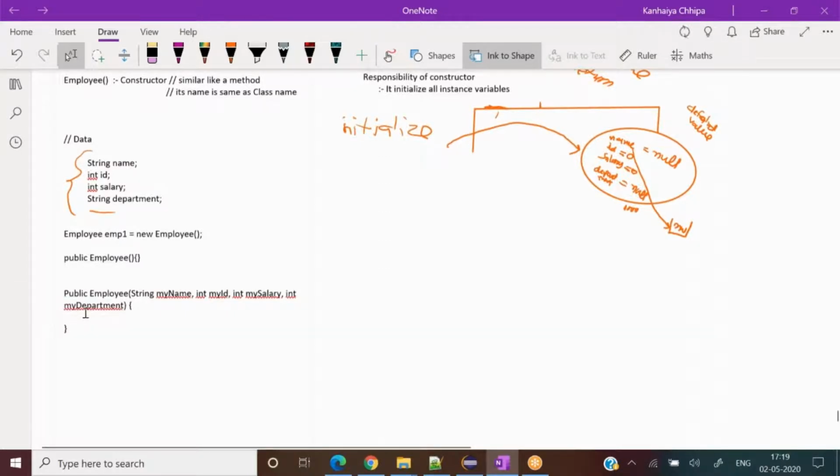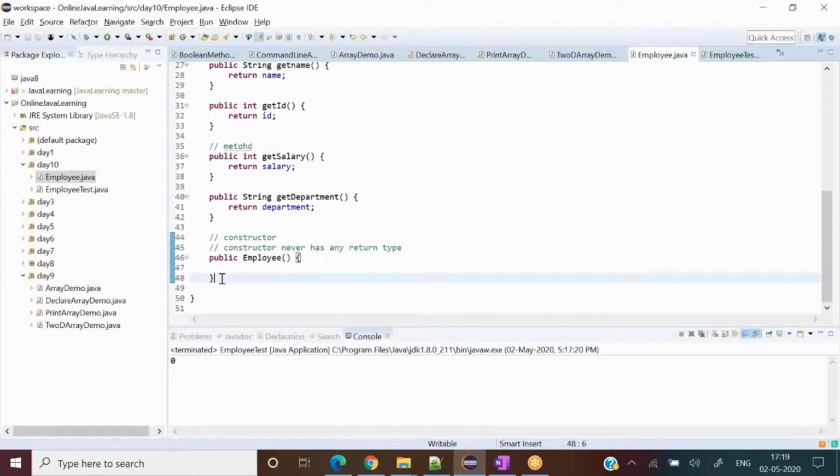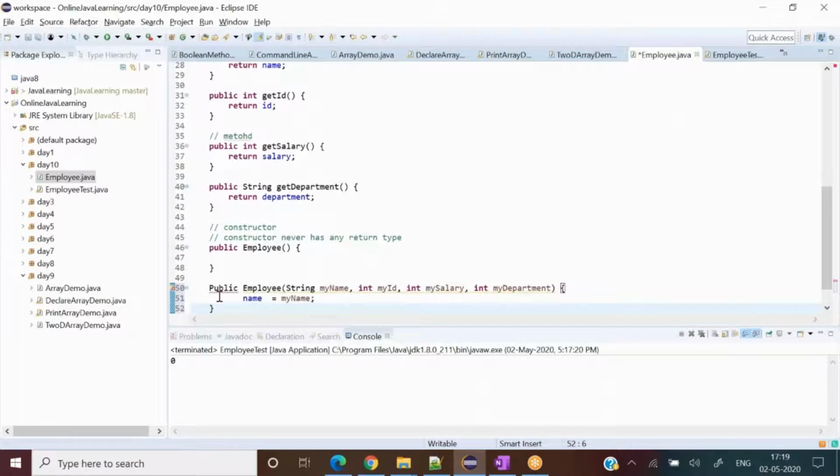And after that I write this.name equal to my name, or rather write the ID. Maybe I can type fast. So I'm writing a different constructor now. Employee, and I will write name.